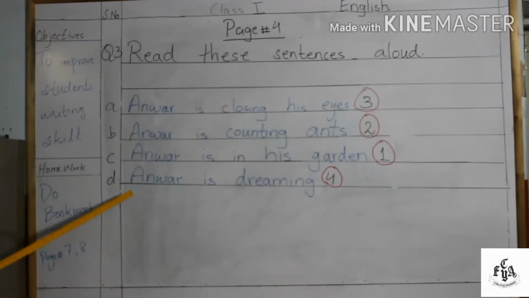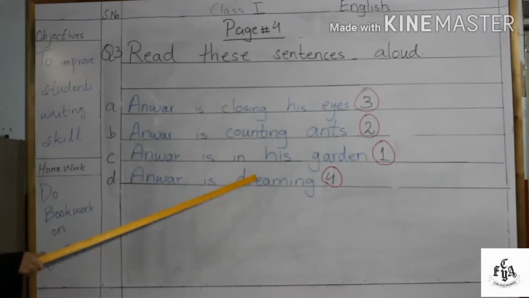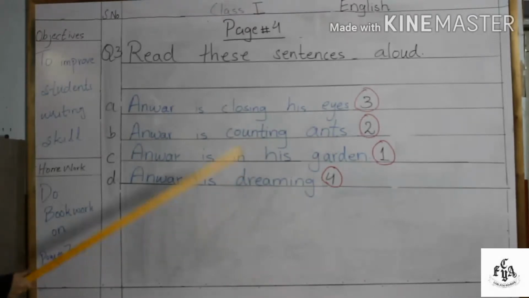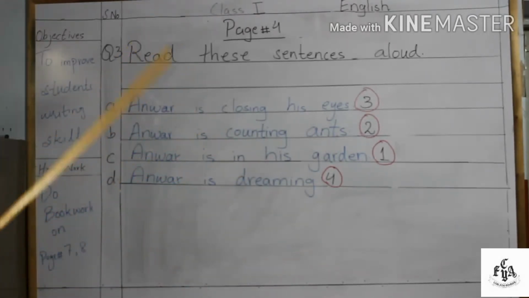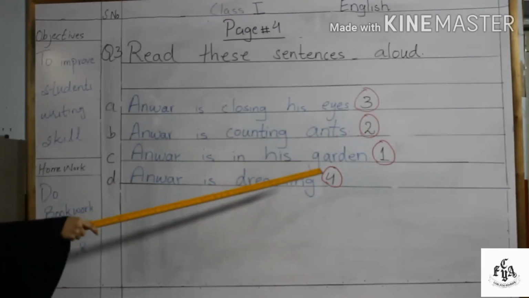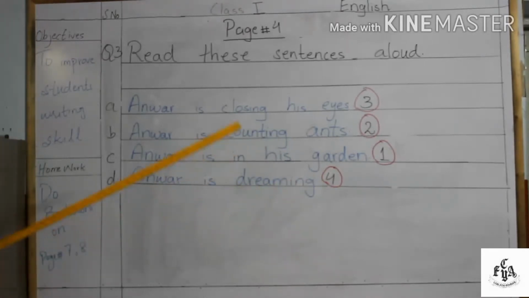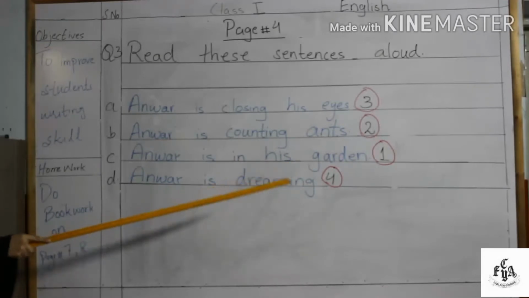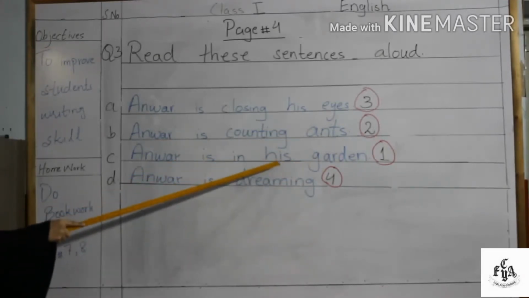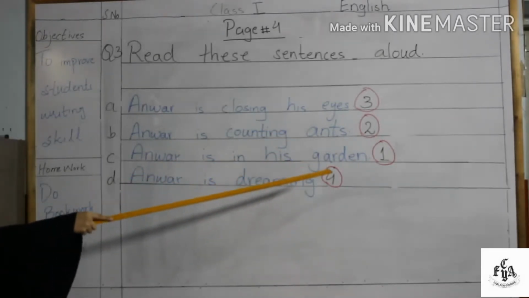Now the last one is Anwar is dreaming. As you can see, these sentences are not in order according to our story. In front of the third sentence I have written number 1. It means that according to the story, this sentence is number 1. So you have to write 1 in front of the third sentence as I have written here.